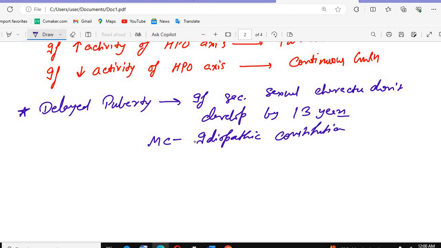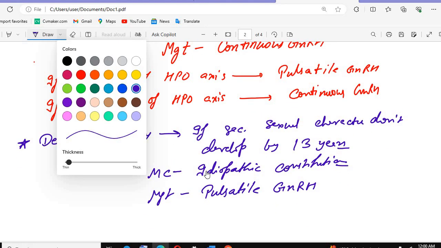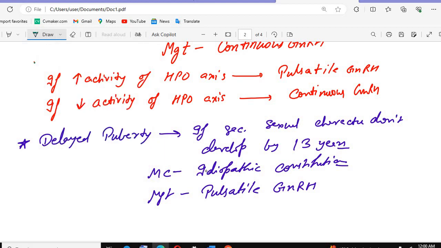What treatment will you give here? That is the management. Here you will give the pulsatile GnRH, pulsatile gonadotropin releasing hormone. क्यों? To increase the activity of the HPO axis. देखो एक पॉइंट से ना सब चेंज हो गया है. So it is the 2, it is the 2. अगर to increase the activity of HPO axis, अगर हमें HPO axis की activity को बढ़ाना है,